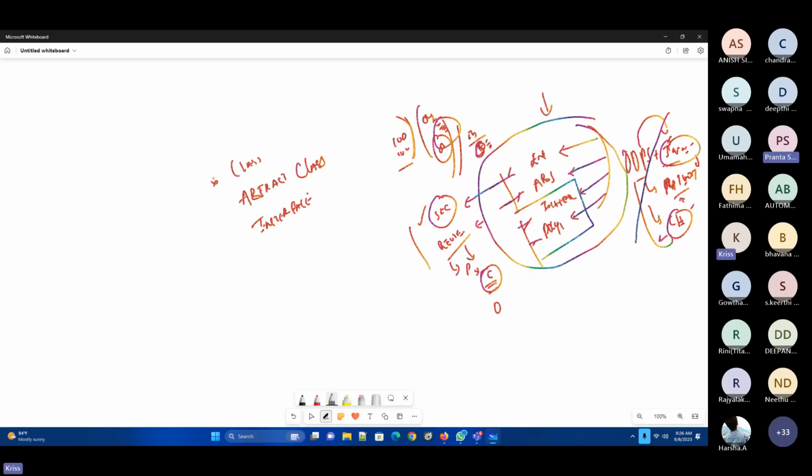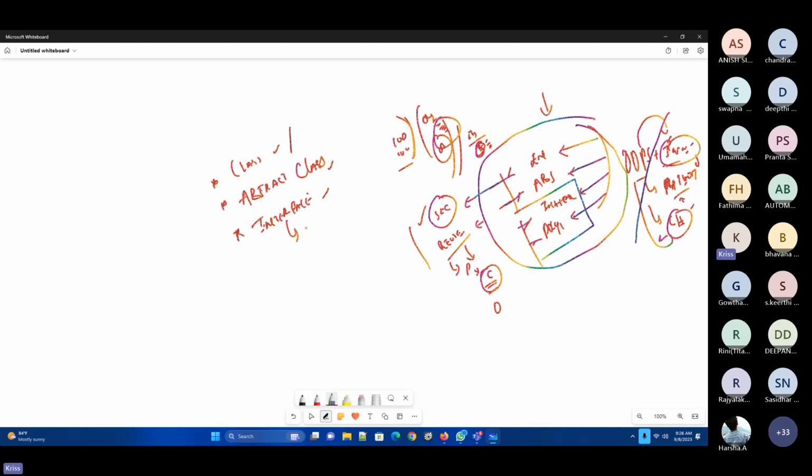This is one of the most important interview questions. What is the difference between a class, an abstract class, and an interface? These are all called concrete classes also. But still, what do you mean by a class? What is the basic difference between a class, an abstract class, and an interface?